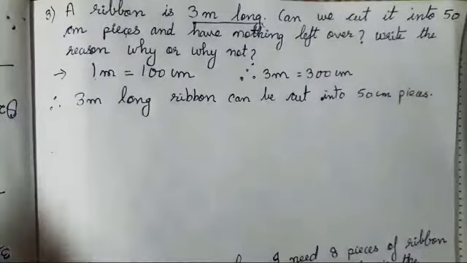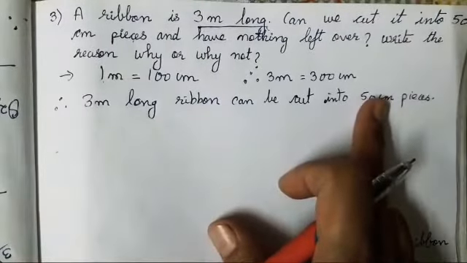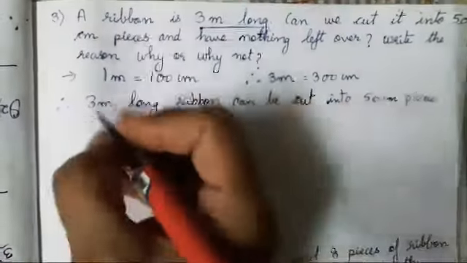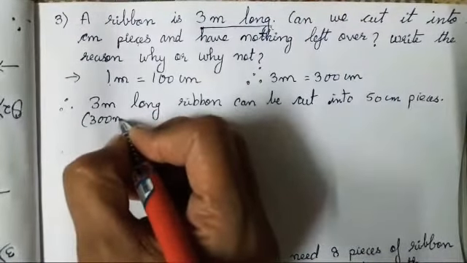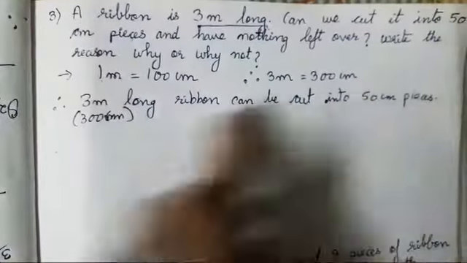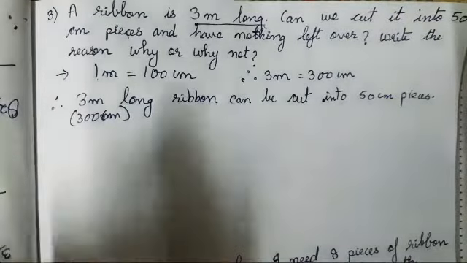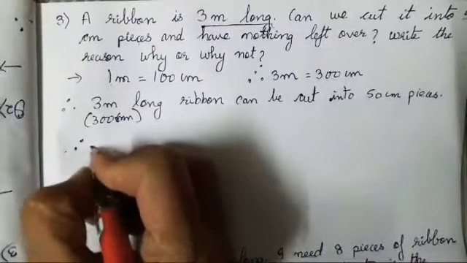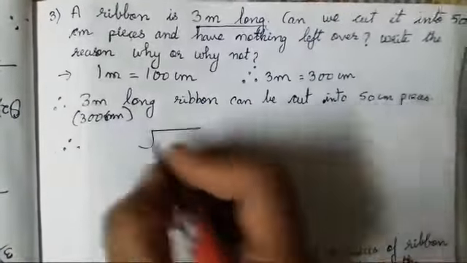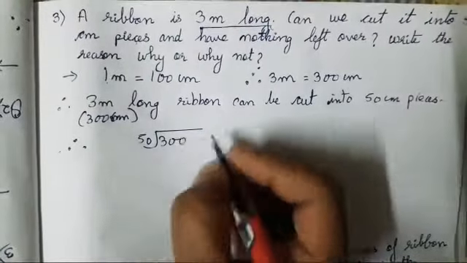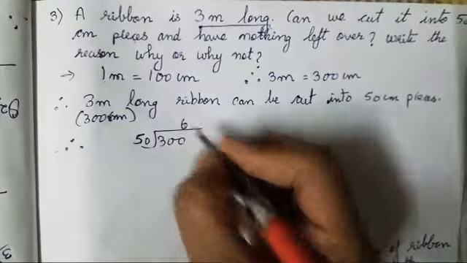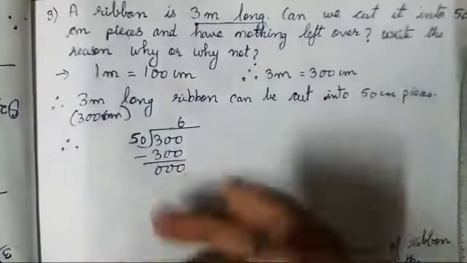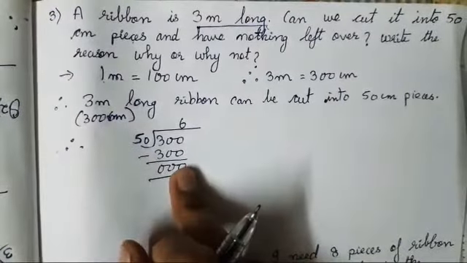Okay, so 3 has to be divided with 50. It is in meter, so 3 meters is how much now? 300 centimeter. तो मतलब we have to divide 300 by 50. Okay, and it is exactly divisible by 3. Therefore, we will divide it and check. 6 fifties are 300. Got it? It is exactly or completely divisible by 50.